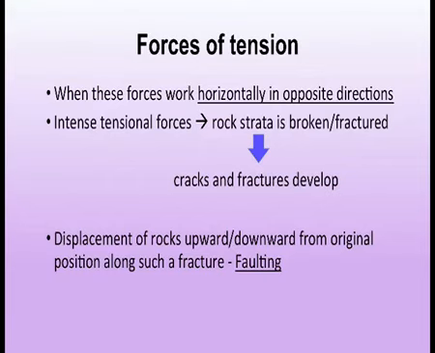Intense tensional force results in breaking of rock strata, which results in fracturing, and so cracks and fractures develop. There is displacement of rock upward or downward from its original position along this fracture, and this is known as faulting.